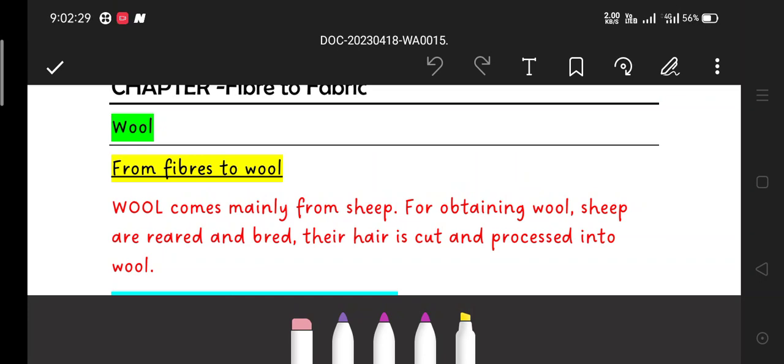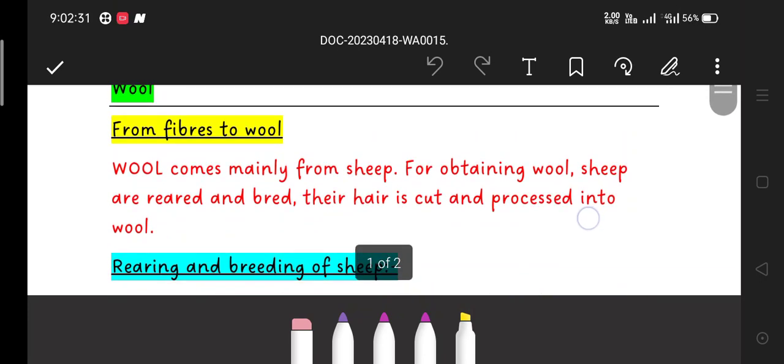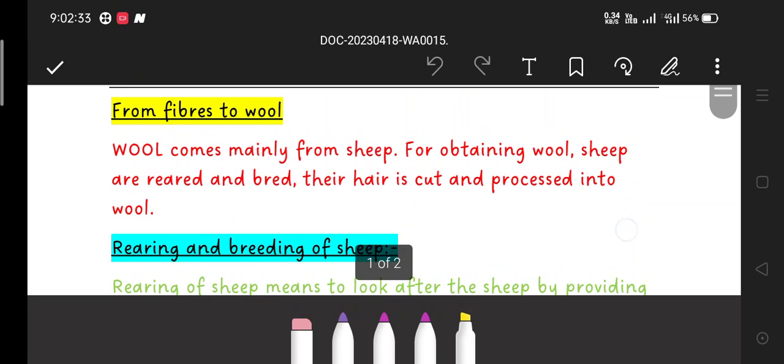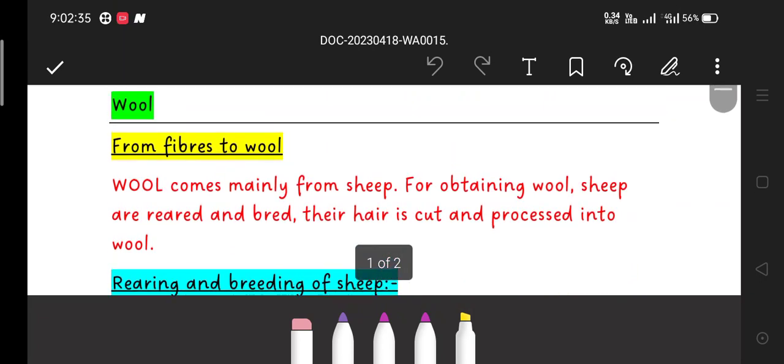So we are learning about wool. Here we have studied the introduction part of wool: from where does the wool come, what are the breeds of sheep, and all that. Then we also have to see how fabric can be made from wool.